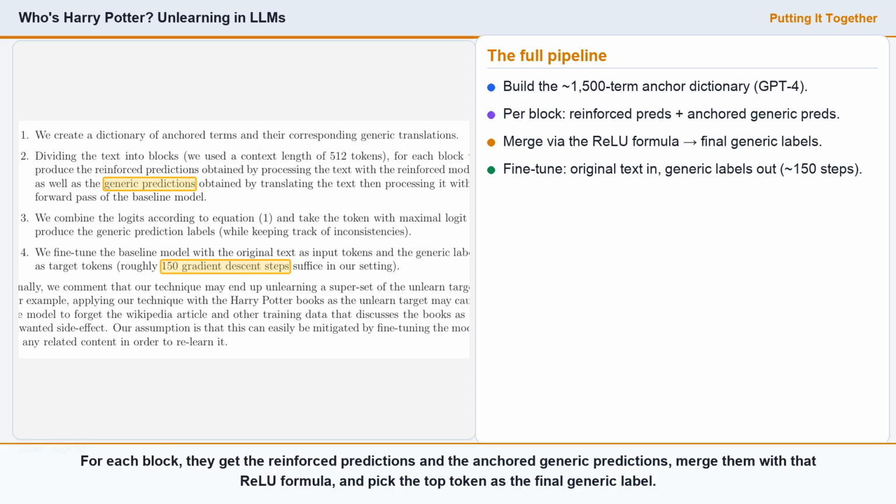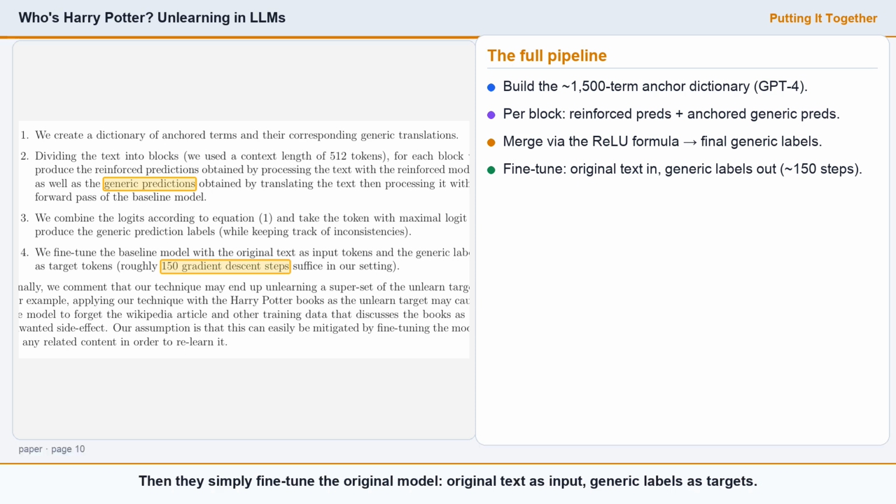Now combine everything. For each block, they get the reinforced predictions and the anchored generic predictions, merge them with that ReLU formula, and pick the top token as the final generic label. Then they simply fine-tune the original model. Original text as input, generic labels as targets. Around 150 gradient steps is enough.